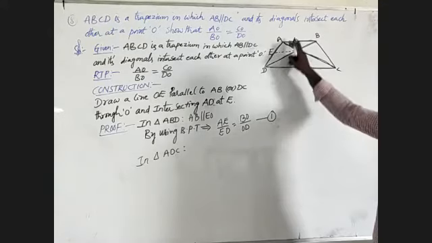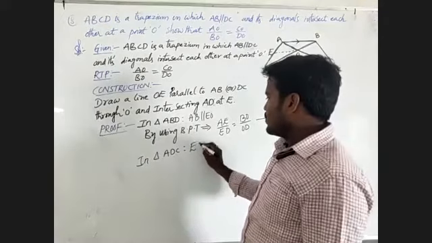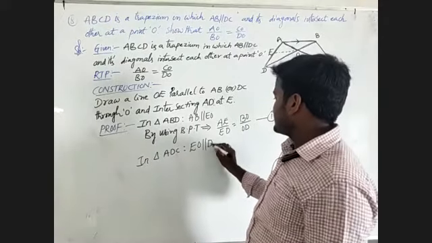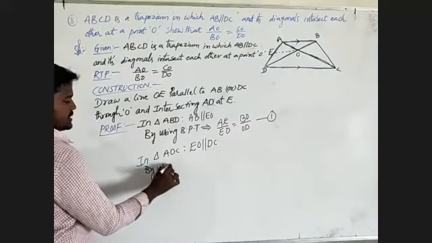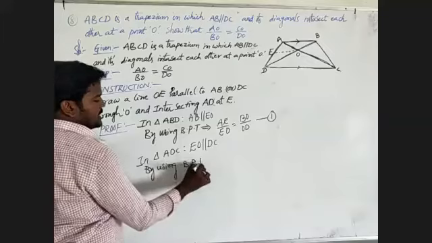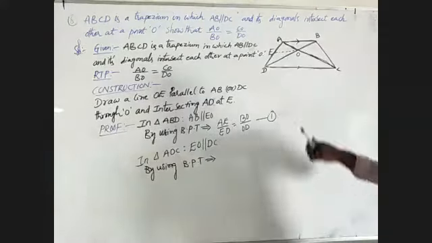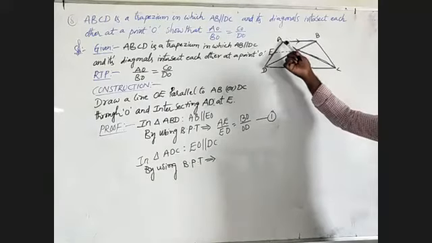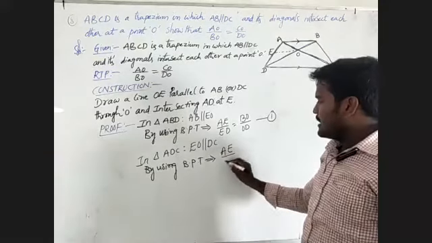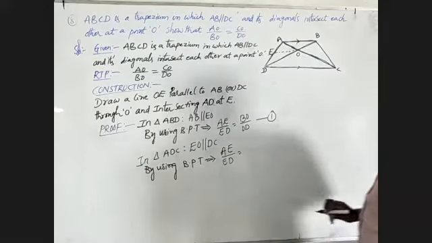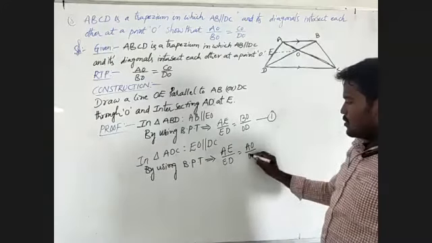In triangle ADC, EO is parallel to DC. Here also, by using BPT, the basic proportionality theorem, we will write in triangle ADC: AE by ED must be equal to AO by OC.